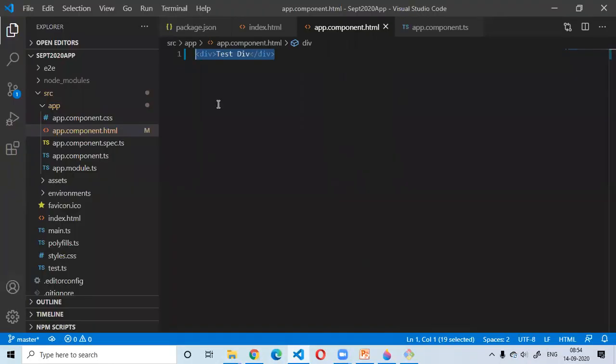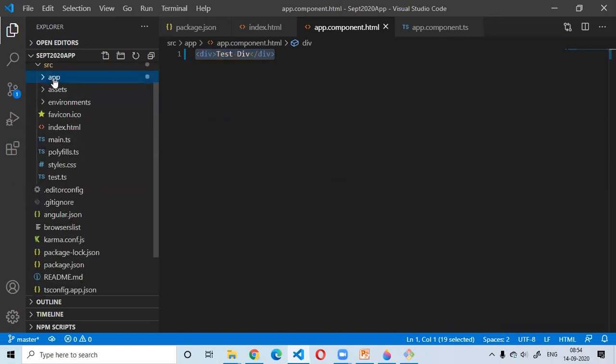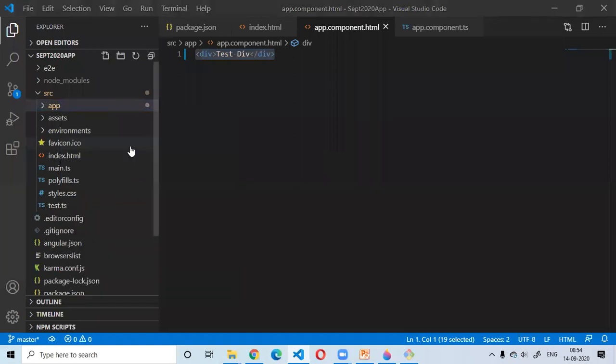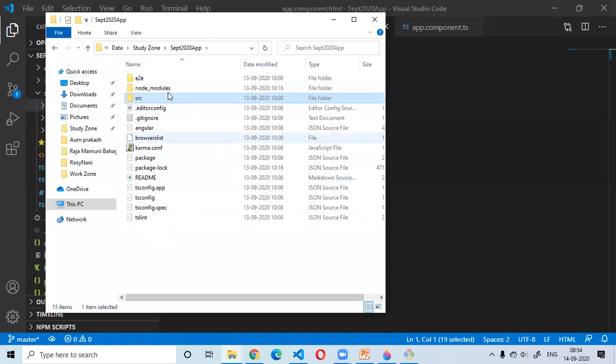I'm now going back to the folder structure. So this is the application which we created using Angular CLI. I'm going to cover a lot of the configurations which are there.